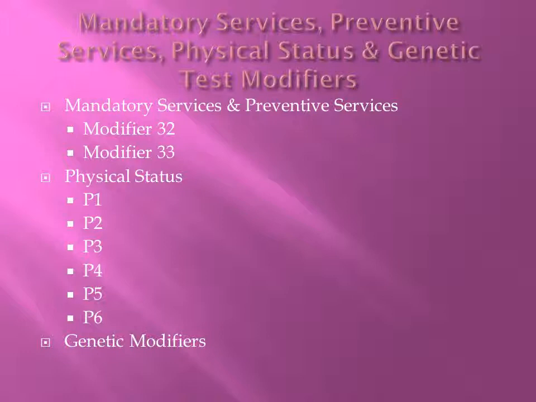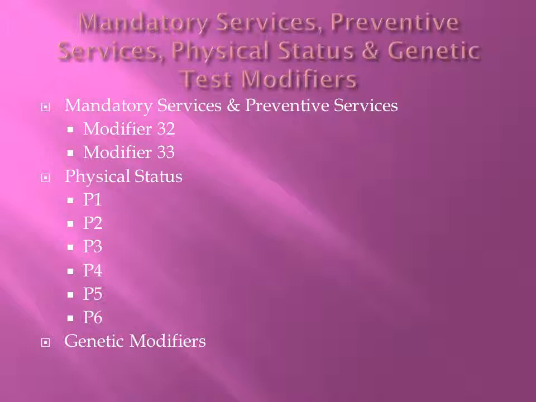P3 for a patient with severe systemic disease. P4 would be used for severe systemic disease that is a constant threat to life. P5 would be used for a morbid patient who is not expected to survive without the operation. And P6 is a brain-dead patient whose organs are being removed for donor purposes.